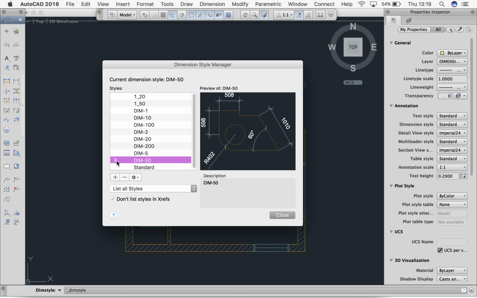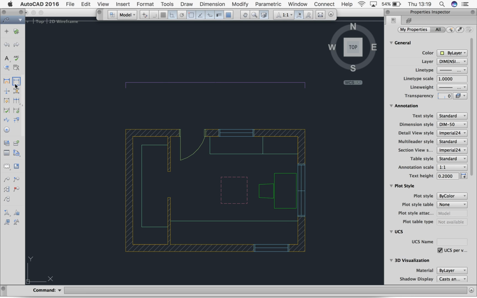You guys can see that this is moved to dim 50, which means that when I draw my dimensions now, they're going to be set up at 1 to 50. So I'm going to hit close, and I'm going to come over to dim linear again, and the same thing. So acknowledge the snap point, drag up, get my snap tracking, click where I want it to start, drag along, down to the snap point at the end, drag back up, click, and then drag.